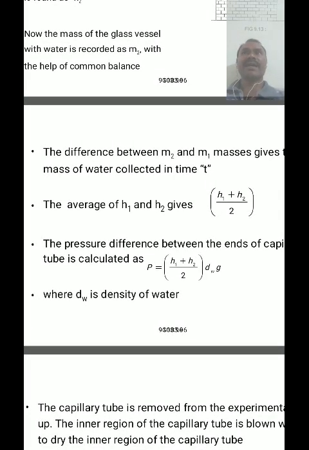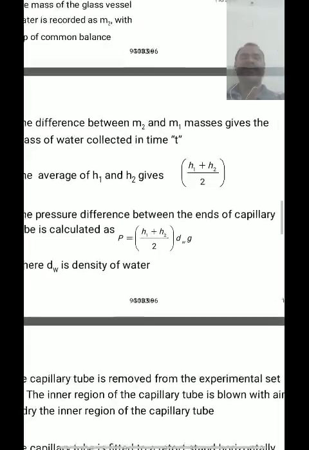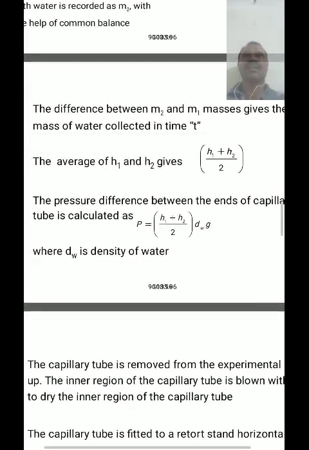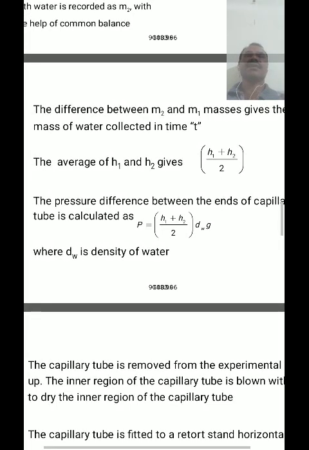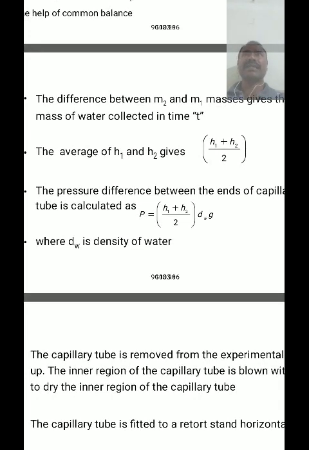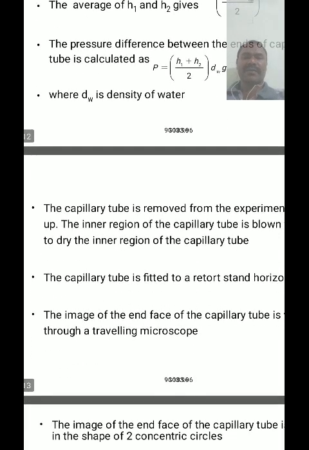We have to calculate the average height of h1 and h2, and the pressure difference between the two ends of the capillary tube is given by P = h d g, where d is the density of the liquid, g is the acceleration due to gravity of the earth, and h is the average of h1 and h2, where dw is the density of water.